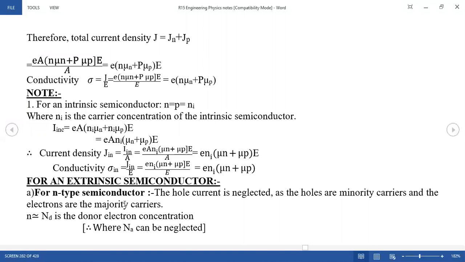Now, I want the total current. Then I want to add all these things. My J is equal to Jn plus Jp. What is Jn?